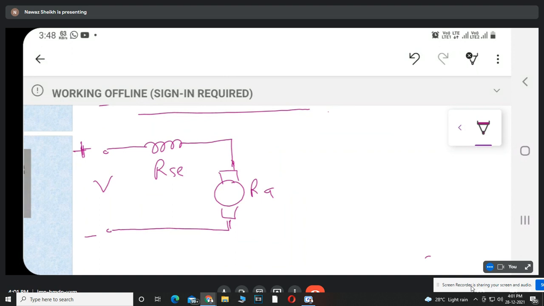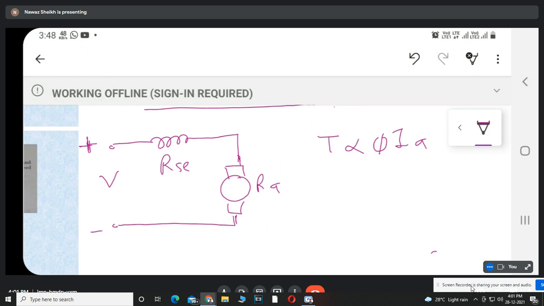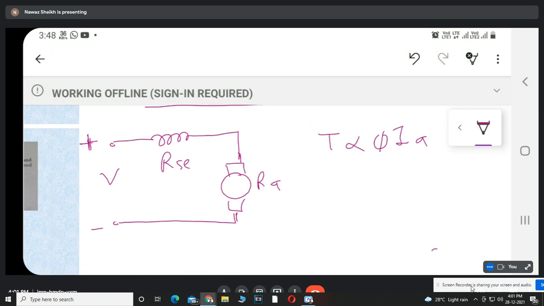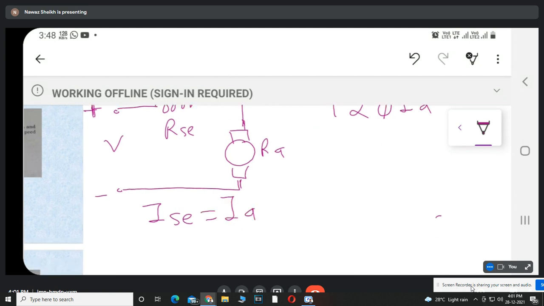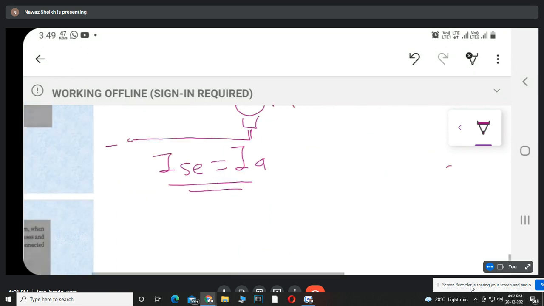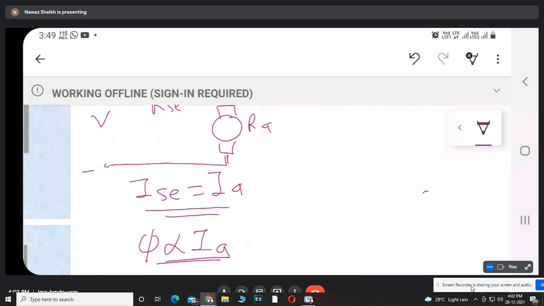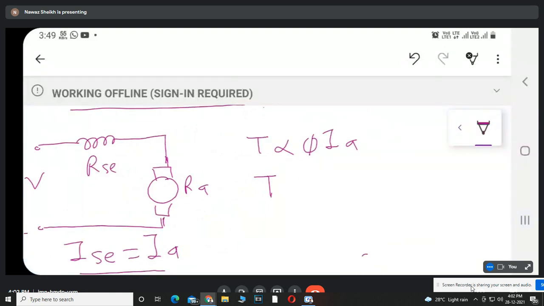Now we have the relation between torque and armature current. Torque is directly proportional to flux into armature current. Now, the field winding current Ise and armature winding current Ia are the same for the DC series motor. It means the flux produced by field winding is directly proportional to the armature current. So we can say that flux phi is directly proportional to Ia. So from this relation, torque is directly proportional to square of armature current.